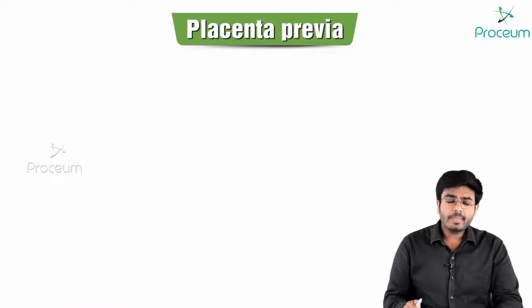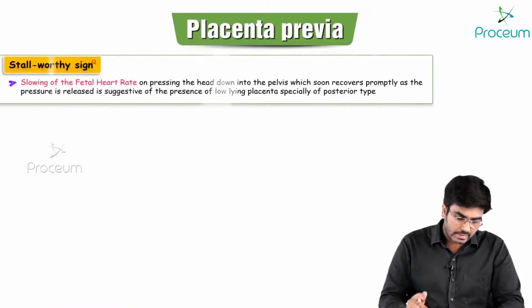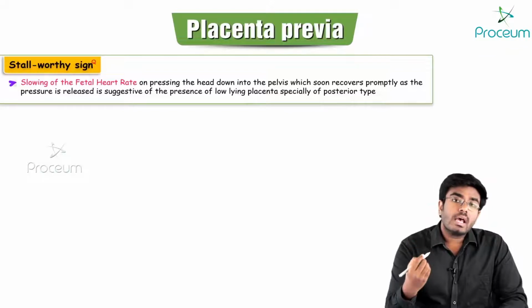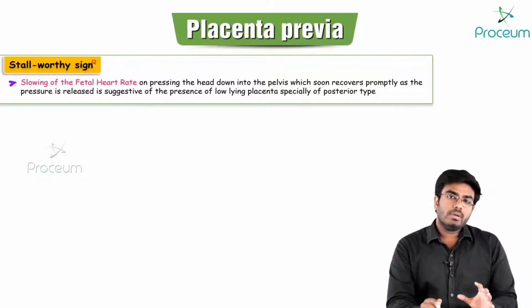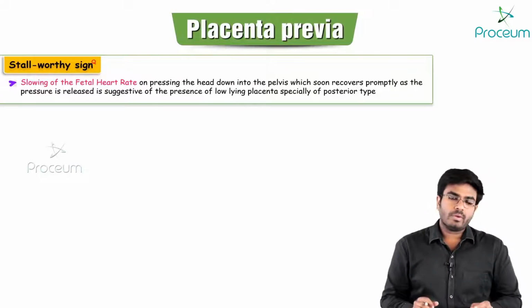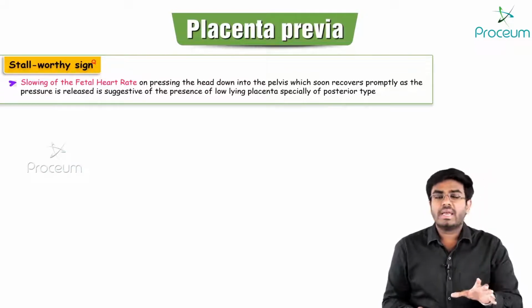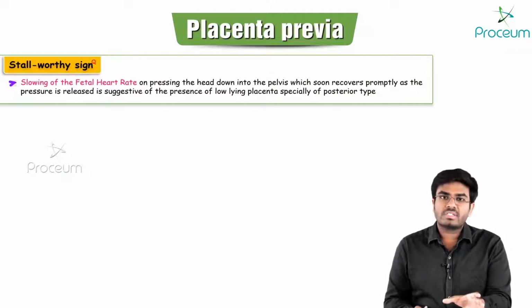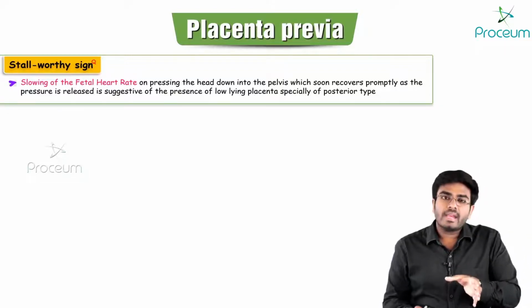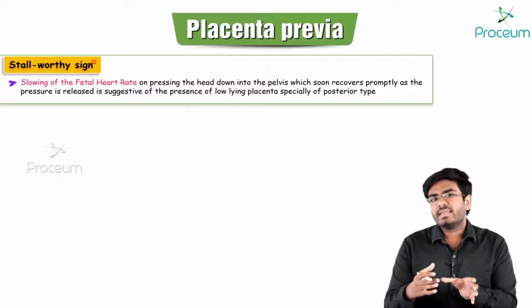Now, after this, let's see what exactly the Stallworthy sign is. Stallworthy sign means, for example, if there is placenta previa, and you push the head of the baby down towards the cervix, now where exactly is the placenta?